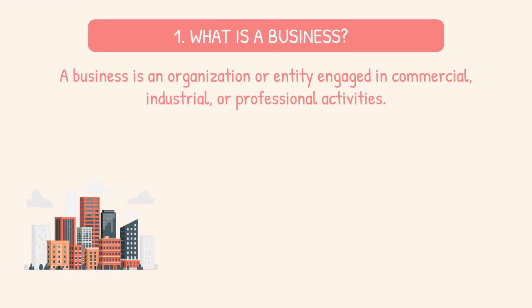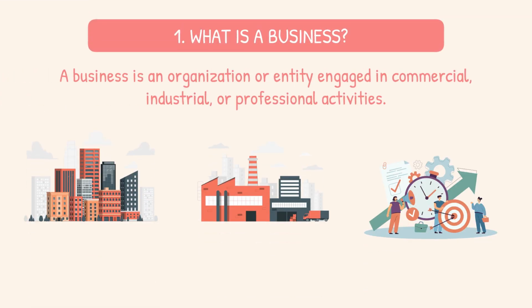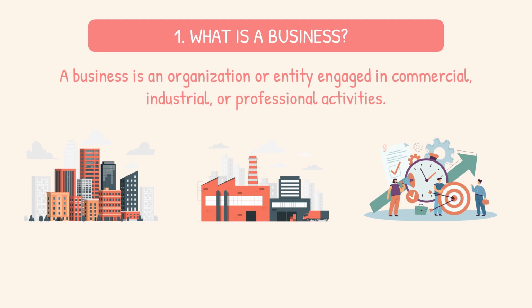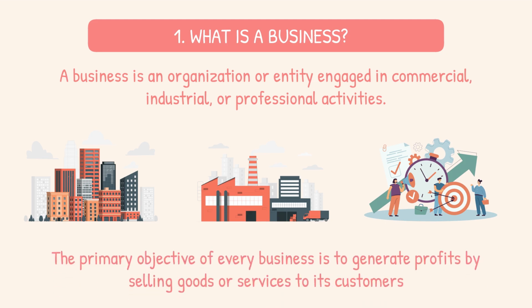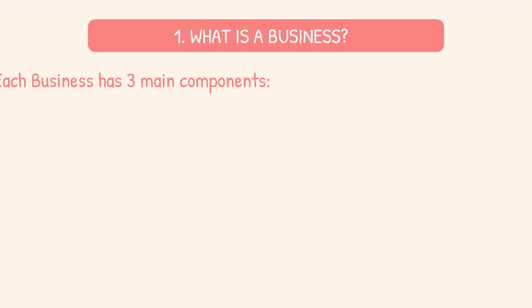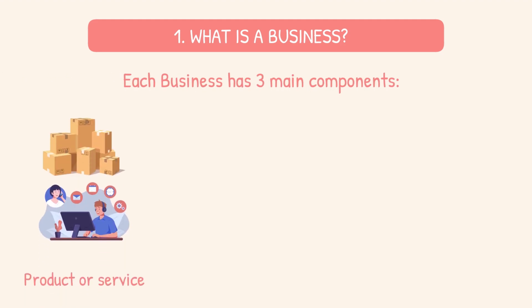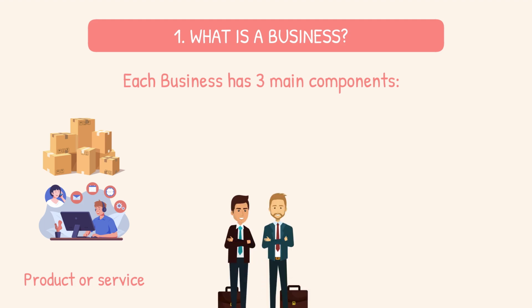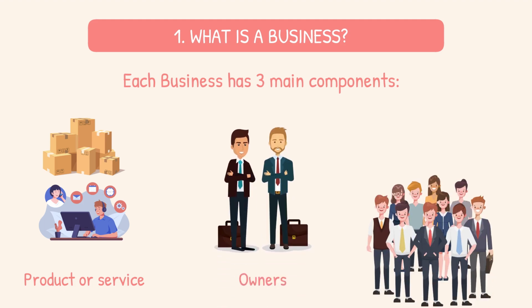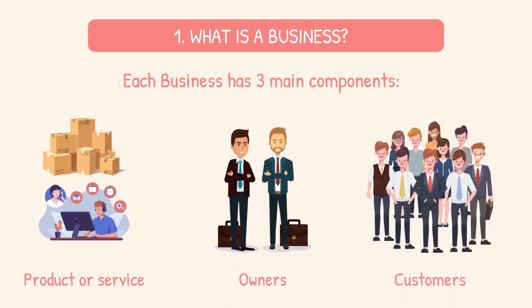A business is an organization or entity engaged in commercial, industrial, or professional activities. Every business has one or multiple owners. The primary objective of every business is to generate profits by selling goods or services to its customers. Each business has 3 main components. 1. Core business, meaning its product or service. 2. Its owners. 3. Its customers.